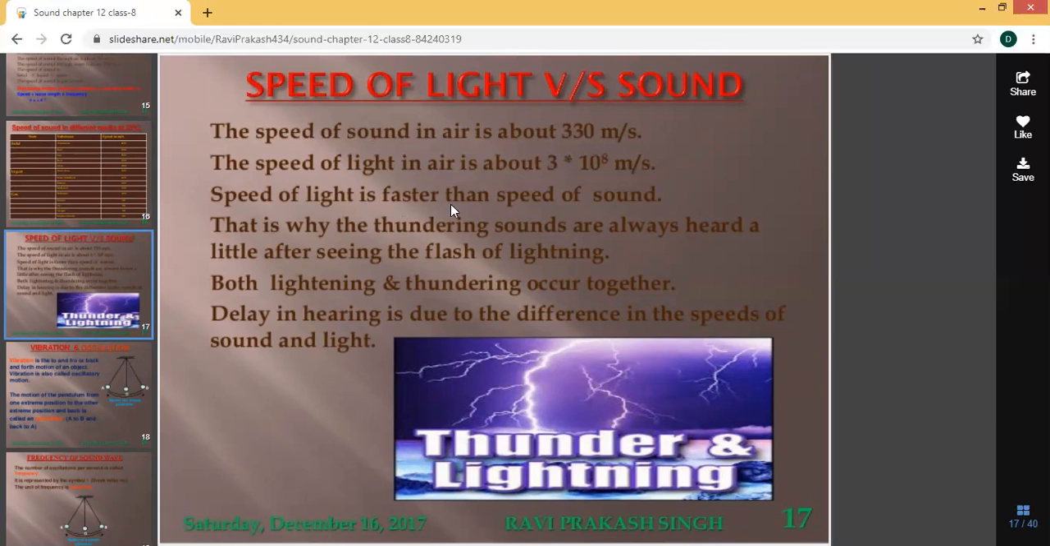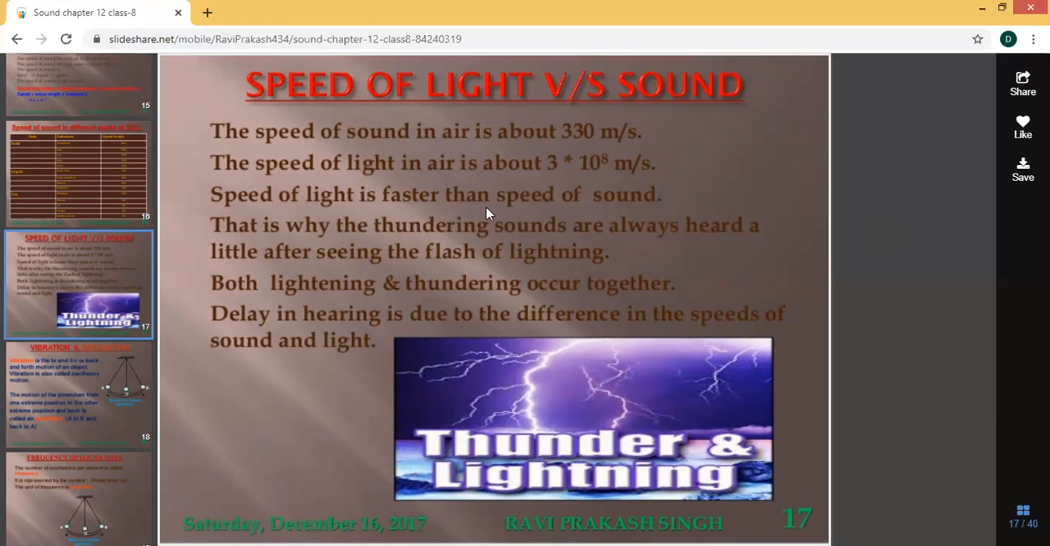Speed of light is faster than speed of sound. So which is faster? Light. That's why the thundering sounds are always heard a little after seeing the flash of lightning. During rainy season, always you can see lightning and thunder. Which will you see first? You will see lightning first, then you will hear the thunder sound. The reason is light is faster than sound.